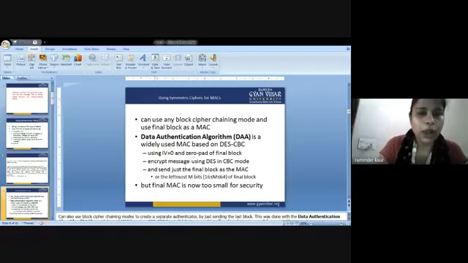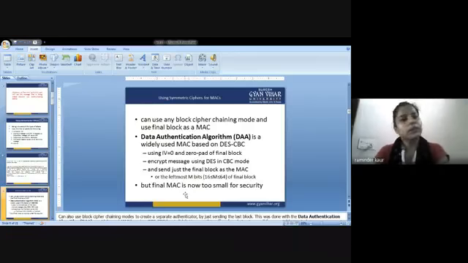So moving forward, I am going to discuss the symmetric techniques. The block cipher technique is there, and the stream cipher is there. So we are using these two techniques.